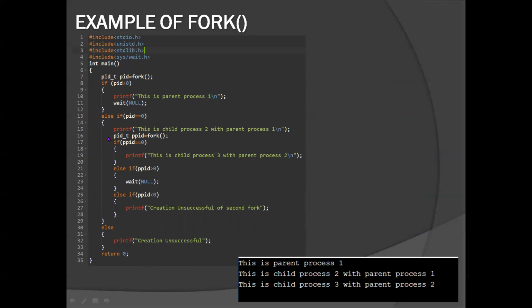But if I call fork the second time, then this child process gets created with the parent ID of this child process. But where is the child process from this main parent? Well, it does not get created because fork is inside a conditional statement known as if else. So if we want to limit the number of processes made inside fork, we just have to do it inside the conditional statements.